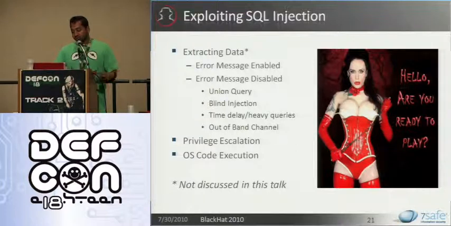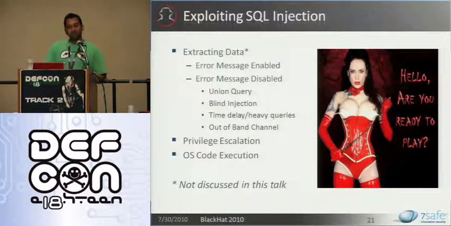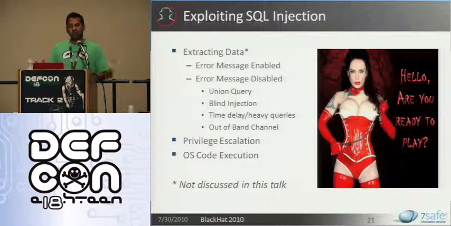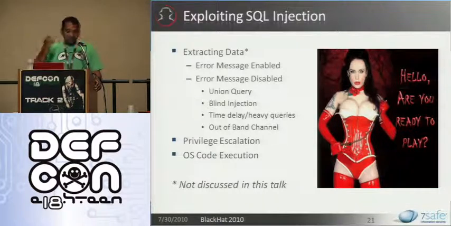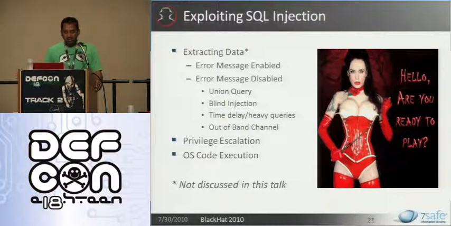So extraction of data is typically one of the aims of SQL injection, but that is not the end goal of a SQL injection. A database may not have sensitive data, but it may be connected to the internal LAN, and there may be an attack vector by which, if you compromise the database, you can pivot your attack and go on compromising the internal network. Extraction of data is actually something which has been documented quite well, and I will not be talking about it in this 50 minute slot.